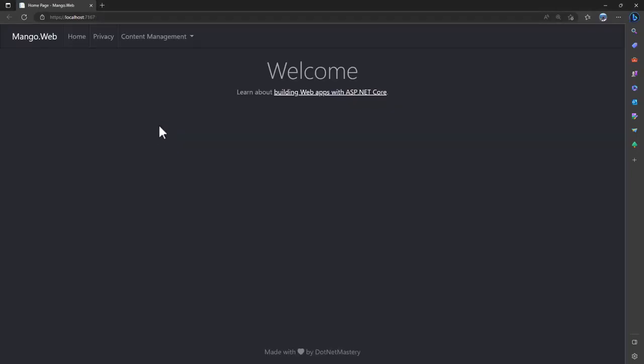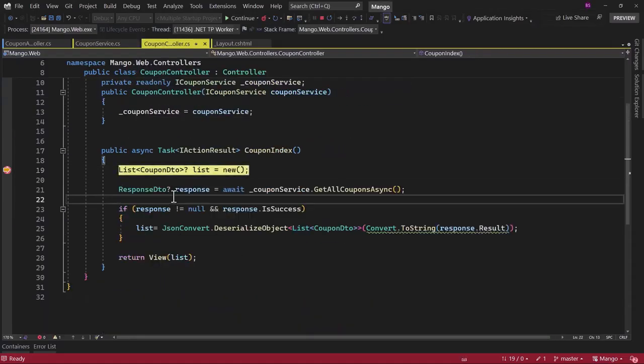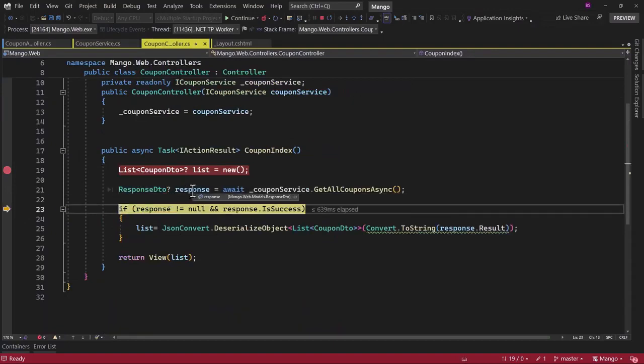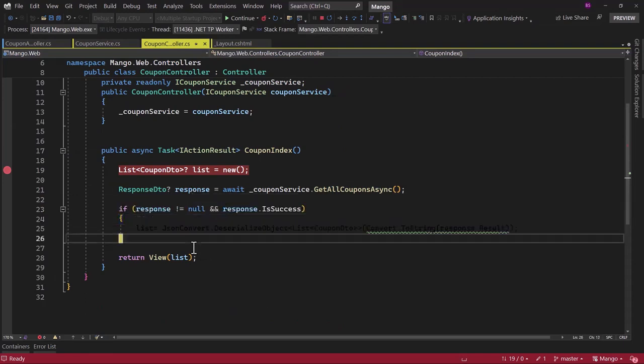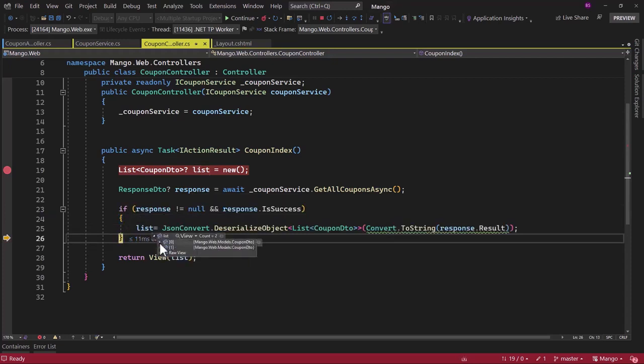With that configured, if I run the application, it should work. If it still does not work, we will debug and see what is going on. Examine the response here, and great. Success is true here, and we have the result. Let's see if it deserializes that, and great. We can see both the coupons and the coupon index is working as expected.